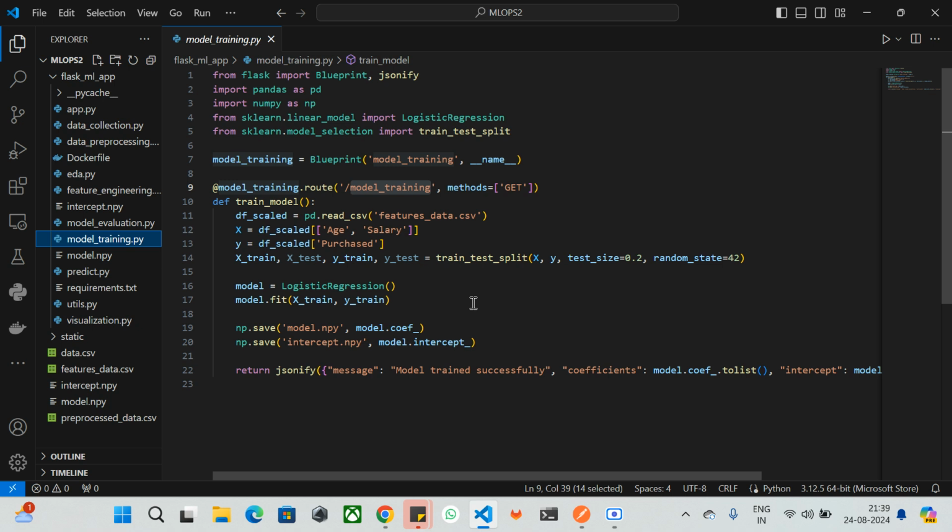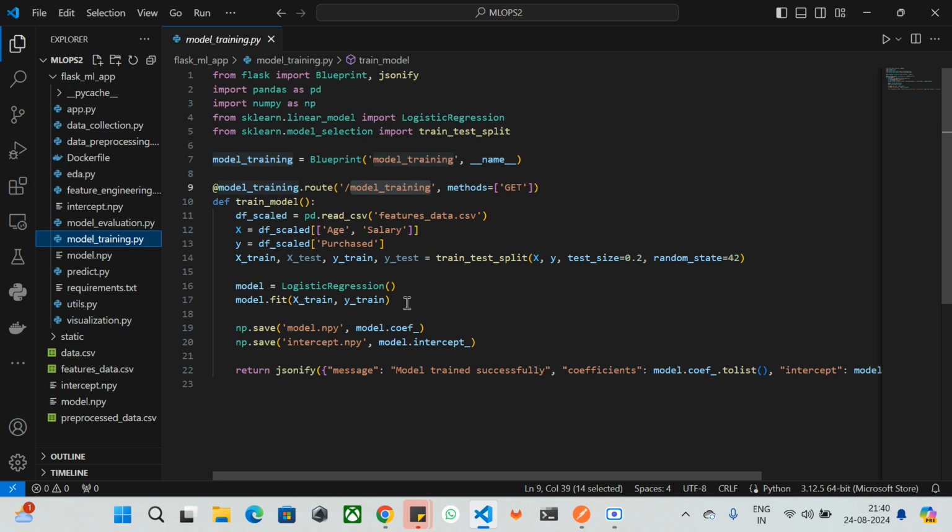And the next, I'm going to train the model. So I'm going to use a logistic regression over here. I'm going to initialize the logistic regression, and after that I'm going to fit X_train, y_train, which trains the model using the training data set that we have.